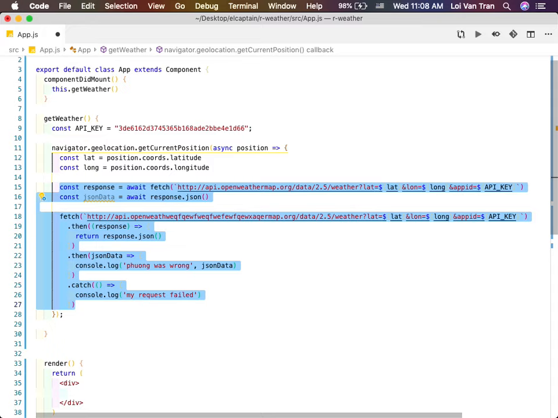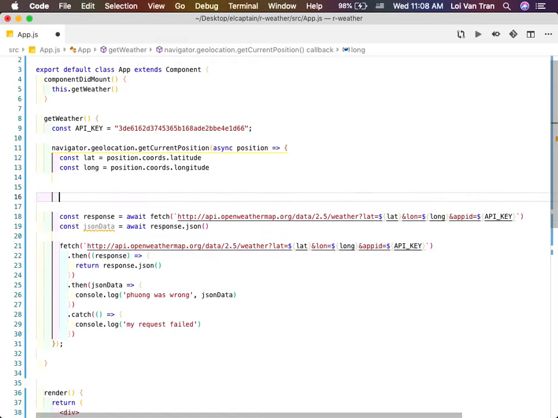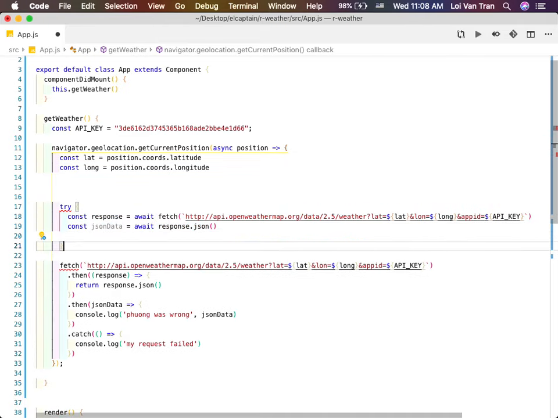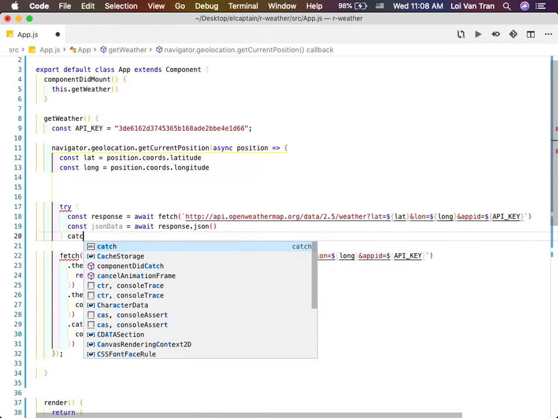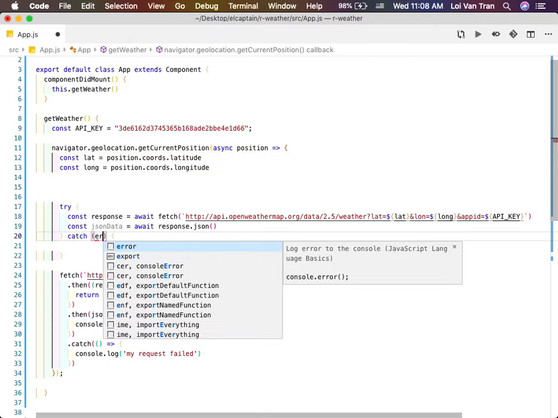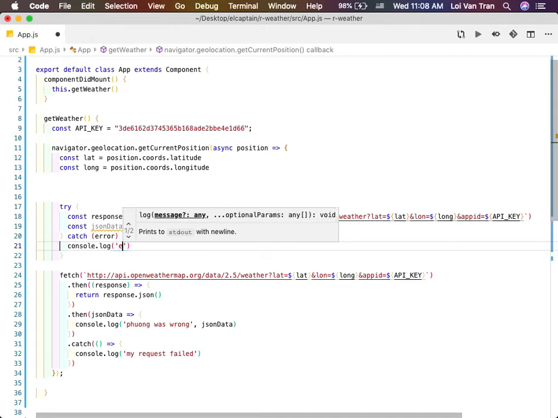Yes. With the new method, what about when we have a failed request? Say again. With the new method, what if my request fails? Okay, so my bad, I got off topic. So the way that we solve this in ES6 is what? We use something called a try and a catch. Try catch. And this right here will take an error argument. We stick error right there. So now you can do console.log error.